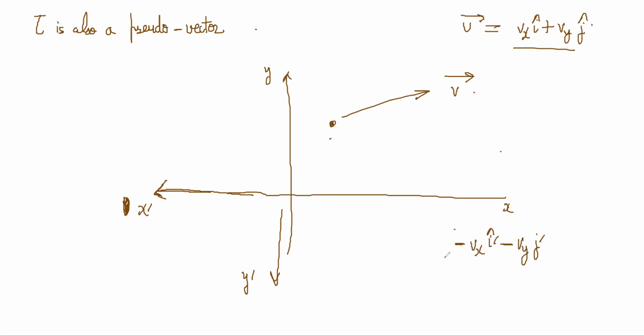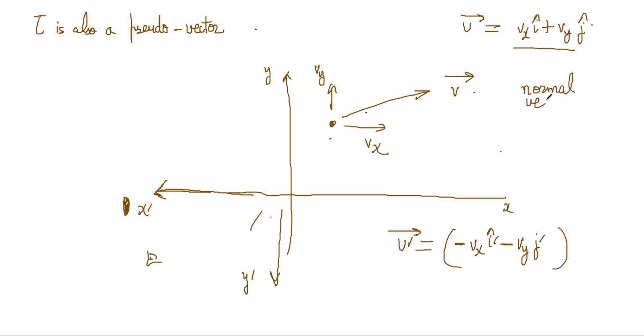Both velocity components will be negative now; it has gone into the third quadrant. So basically, normal vectors, proper vectors, will reverse their sign if you flip the axis.